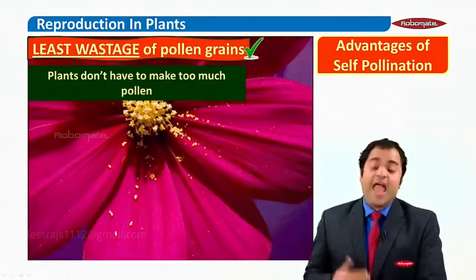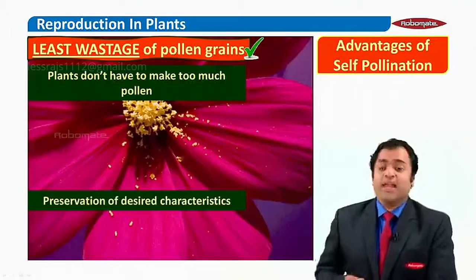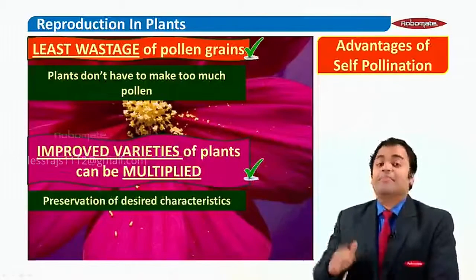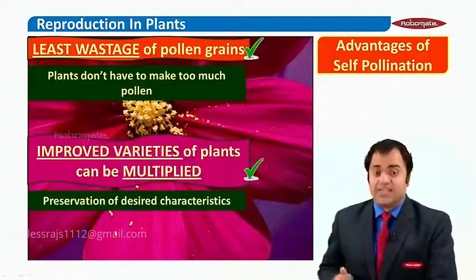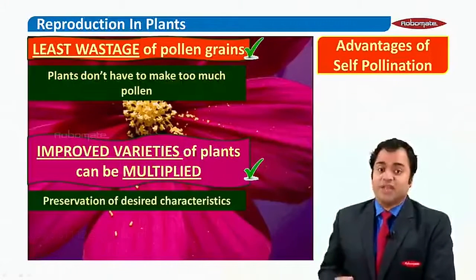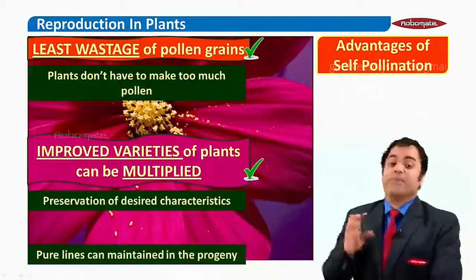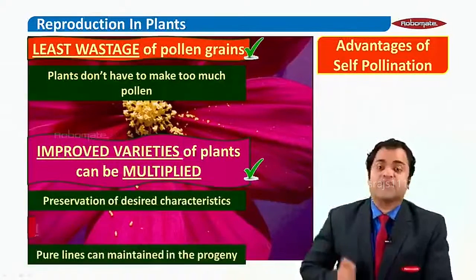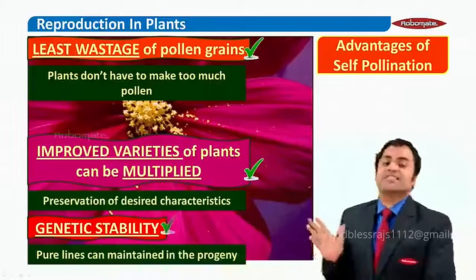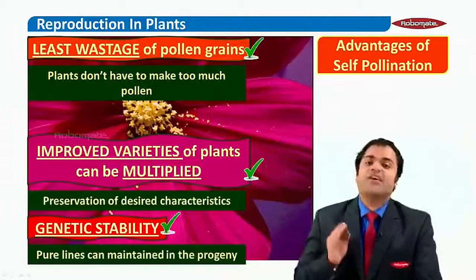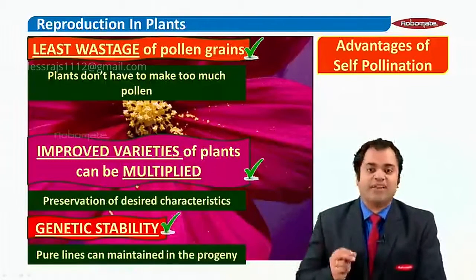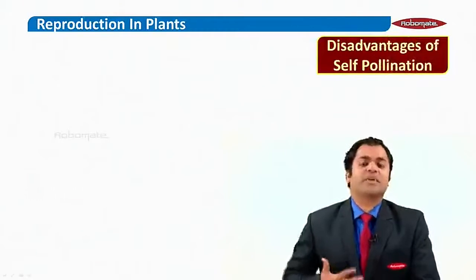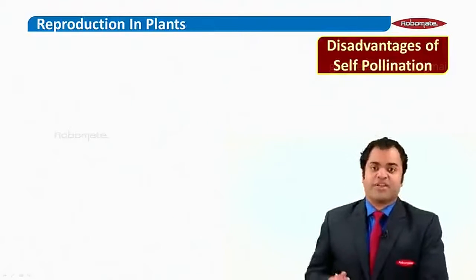Is that okay? And finally, you should also know that you can preserve desired characteristics, yes? And you can maintain, multiply and improve varieties of plants again and again by self-pollination. And finally, you can also maintain pure lines in the progeny. So you can also say that one more advantage of self-pollination would be genetic stability. It can be maintained very well whenever self-pollination is done in plants. Is that okay? Now let us see what could be some of the disadvantages of self-pollination.